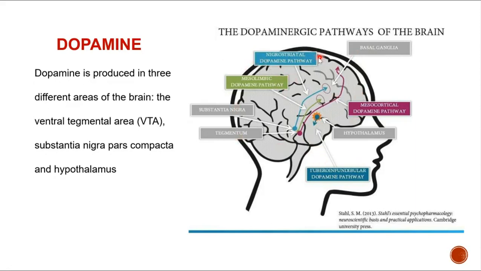First is the nigrostriatal pathway, which goes from the substantia nigra to the basal ganglia. To be very specific, which part of the basal ganglia? The lentiform nucleus. Again, to be more specific, it's the striatum of the basal ganglia. So it forms the nigrostriatal pathway. The other one is from the tegmentum to the cortex, which we call the mesocortical dopamine pathway. Then from the tegmentum to the limbic system, we have the mesolimbic dopamine pathway. And the other one coming from the hypothalamus we call the tuberoinfundibular dopamine pathway.